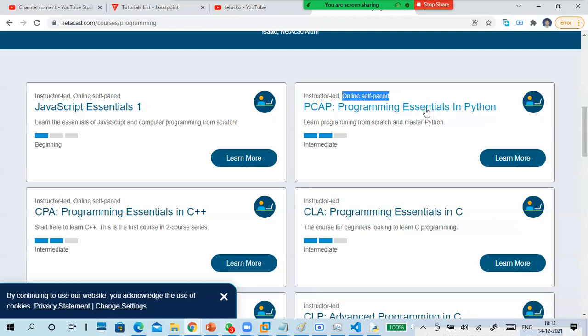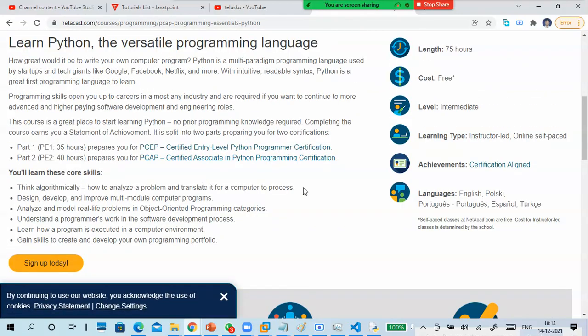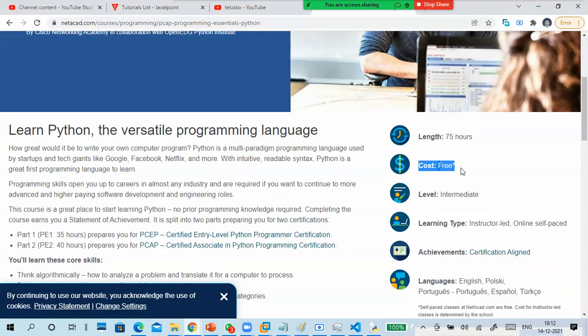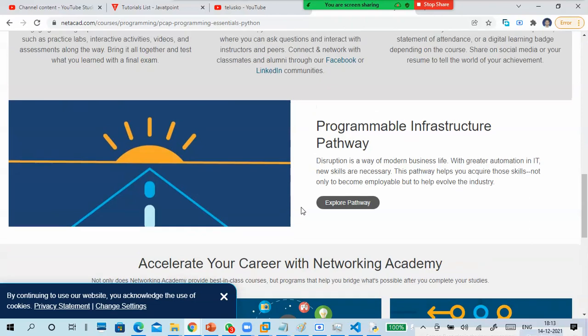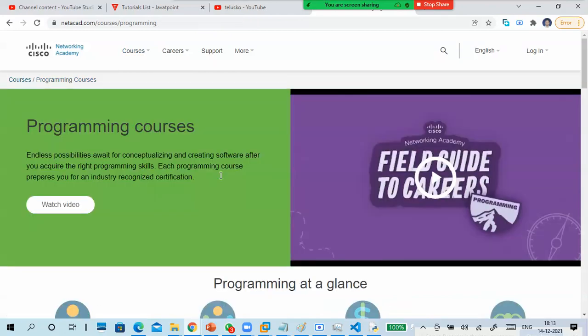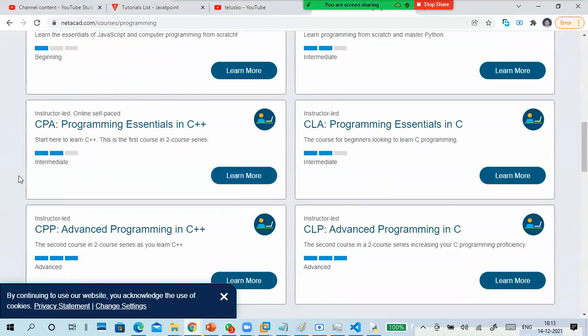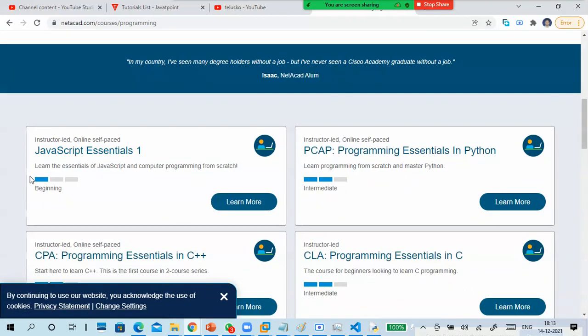So this is the Python Programming Essentials. You can go to this one, read the description. Of course, I can give you this course also, but a lot of people are not finishing the course. Cost is free, anytime. No need to pay anything, not a single rupee. Earlier, I gave a course to students from my ID, freely, but people are not completing the course on time. It is always wasted. So better you learn it. It is very useful now or later also. So that is the way. JavaScript Essentials, only now I'm seeing it is there.